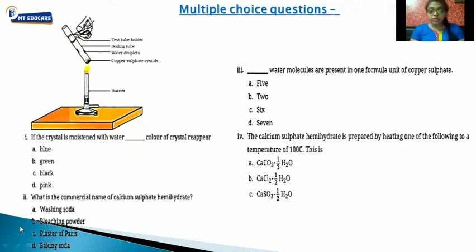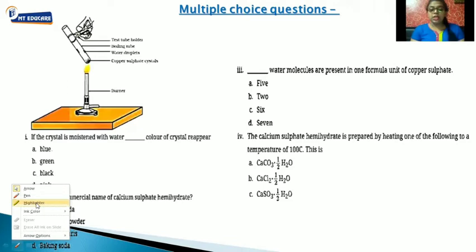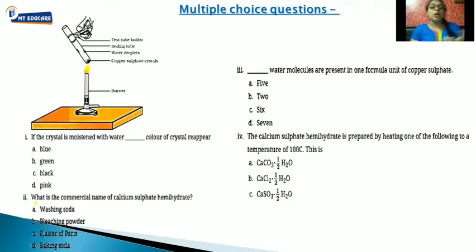So which color of the crystal will reappear over here? So it is blue vitriol. So if you add water, the crystal will again turn blue. Is this clear? Fine. Let's move on to the next question. What is the commercial name for calcium sulfate hemihydrate?